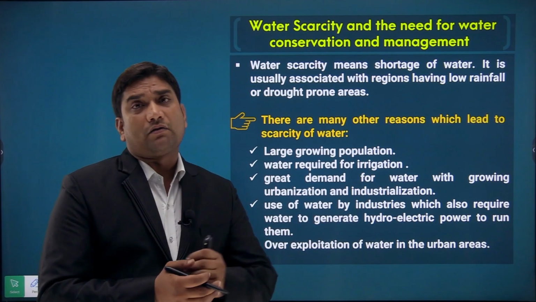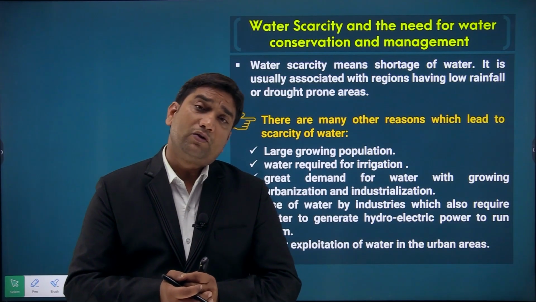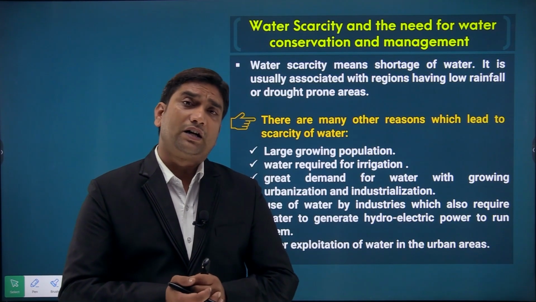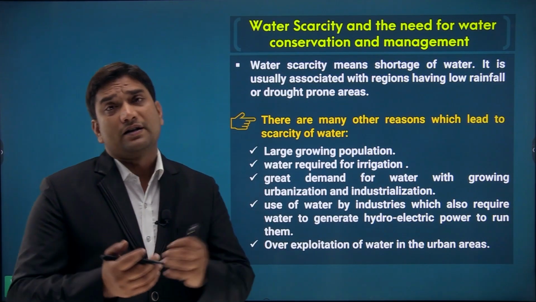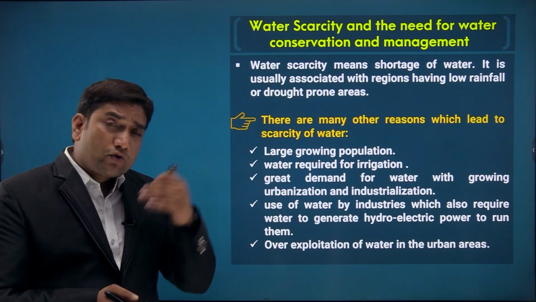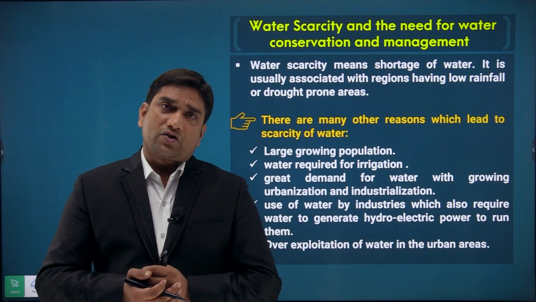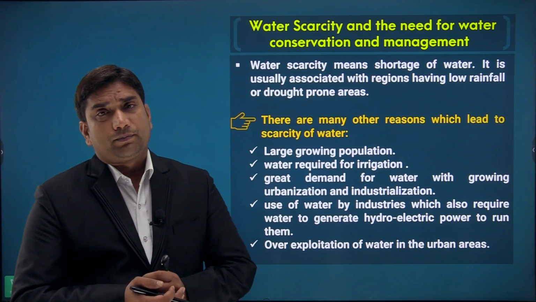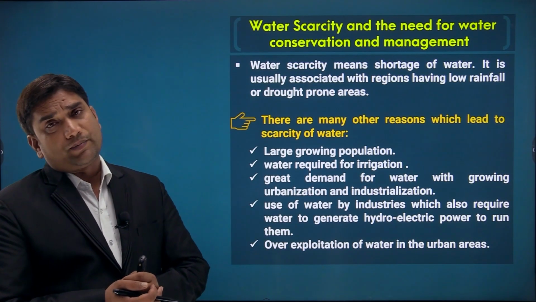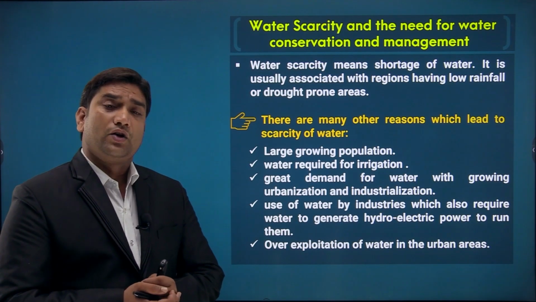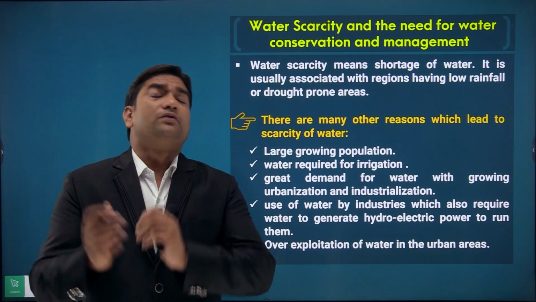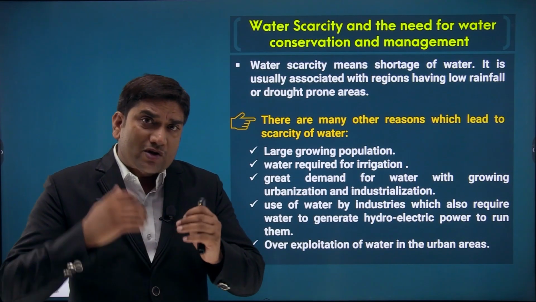But in western part of Rajasthan we are receiving very less amount of rainfall. Even in the Leh or Ladakh, in that region also we are receiving very less rainfall. So due to that we can say that our water resources are in shortage as compared to the population, or we can say as compared to the uses by human beings. So there are several regions which lead to scarcity of water.